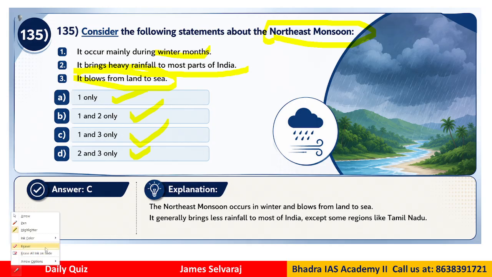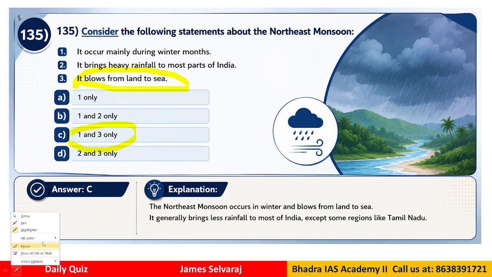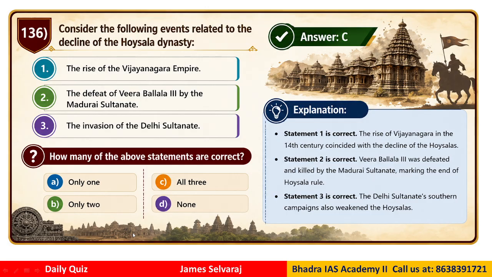So the correct answer here would be answer C. That means the correct answer is 1 and 3. It mainly occurs in the winter period. It blows from land to sea. Okay, so the northeast monsoon occurs in winters and blows from land to sea. It generally brings less rainfall to most of India except some regions like Tamil Nadu. Clear? Okay. 136.